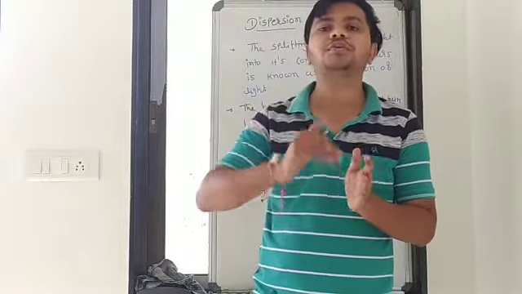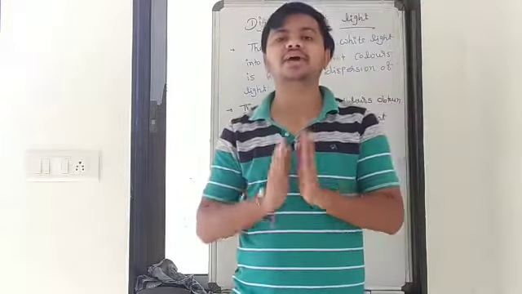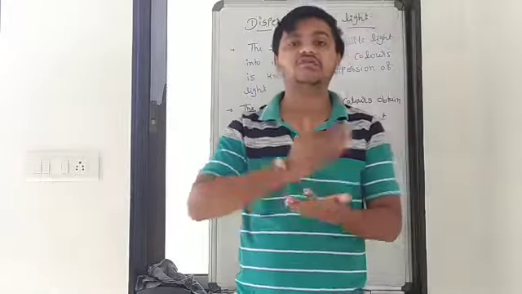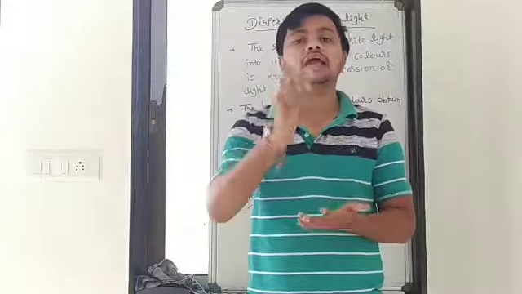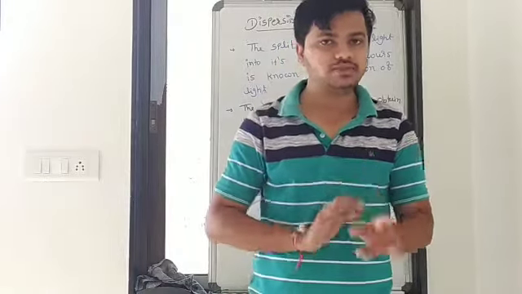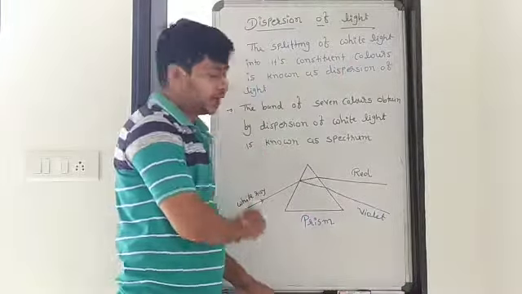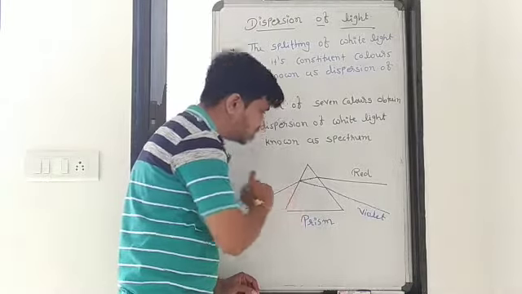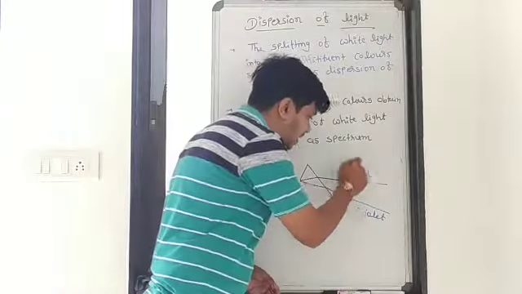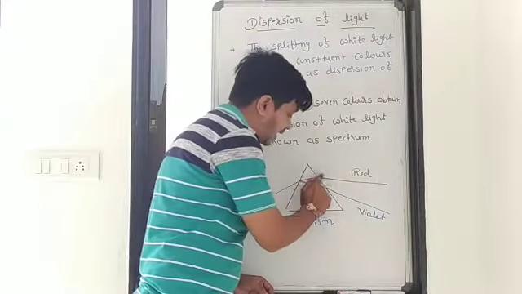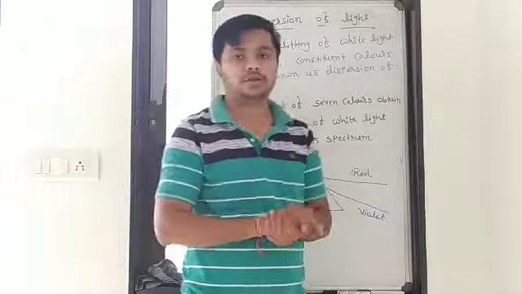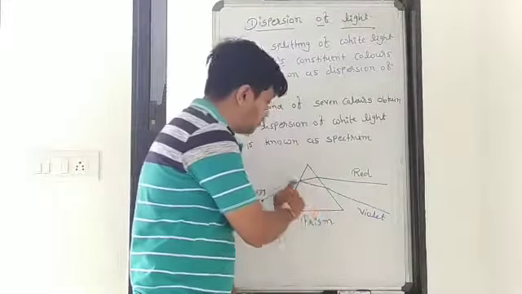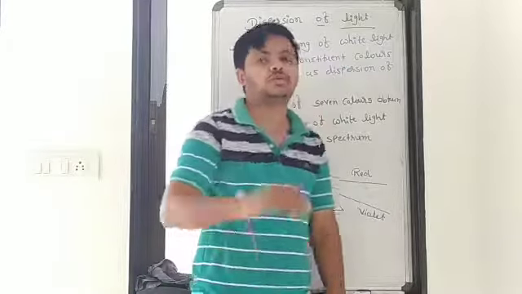So according to the VIBGYOR components, the violet color has less velocity, so it refracts much, while the red color has more velocity, so it refracts less. And just because of that, here you can see a prism, which is a transparent medium, and when the white ray of light is incident on it, the red color has more velocity, so it refracts less and appears in the upper layer. While the violet color has less velocity, it refracts more, and you can see it at the lower one.